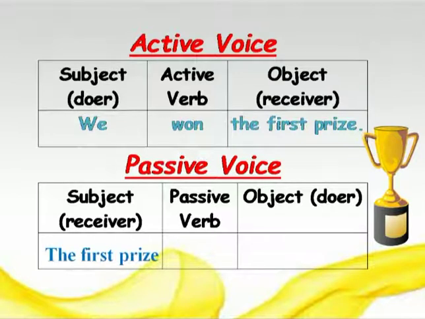The verb of active voice is becoming passive verb, so was won, and the subject of active verb becomes the object of passive verb. So the first prize was won by us.